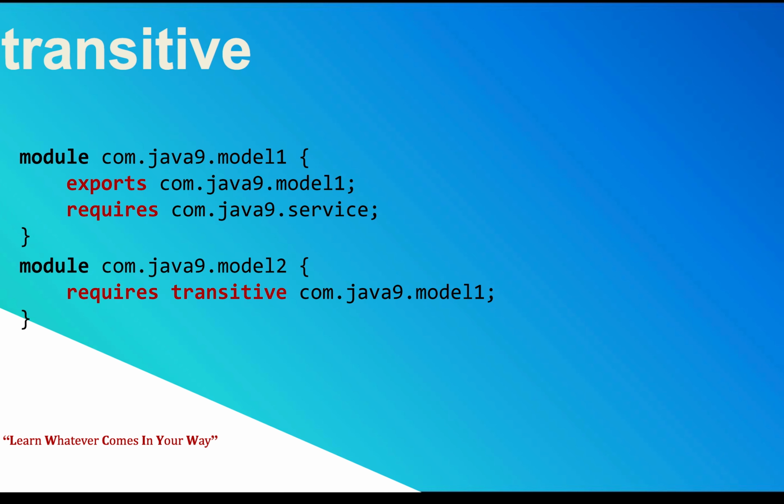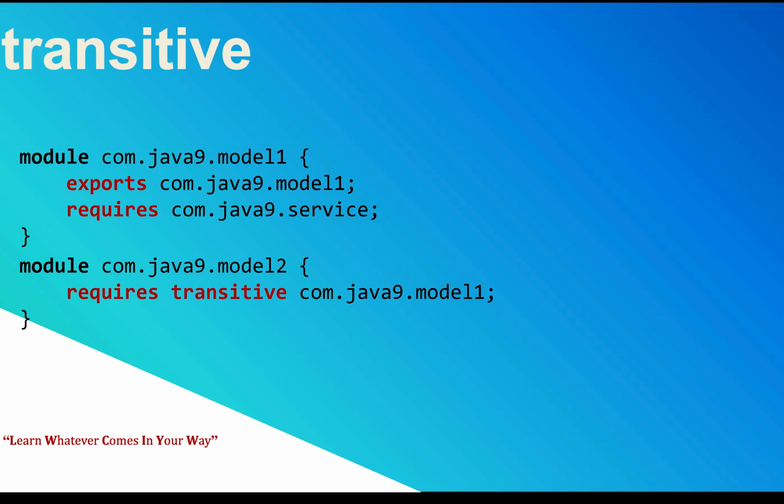So when you require transitive com.java9.model1, you should be able to access module 1 along with the service, because we are not requiring services in module 2, but module 1 has two, right? Java9.model and Java9.service.